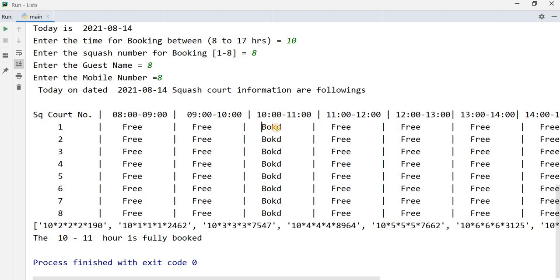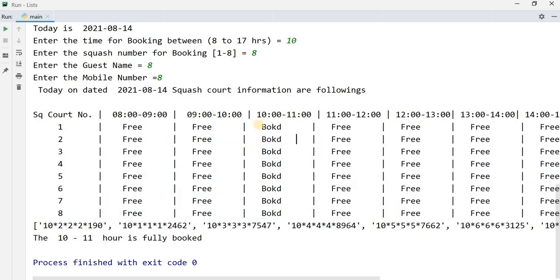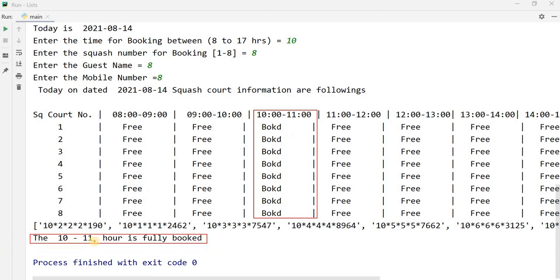Now this is 10 to 11 booked. You see, this is all the column. This whole column is booked. 10 to 11 is booked, and here it will display the message that the 10 to 11 hour is fully booked. Okay, and you can see this shows me the 10 to 11 hour is fully booked.